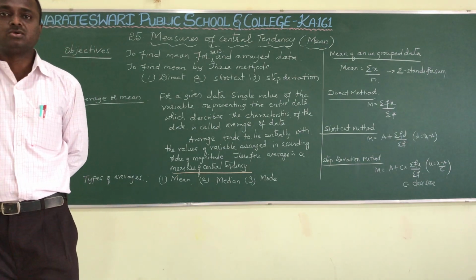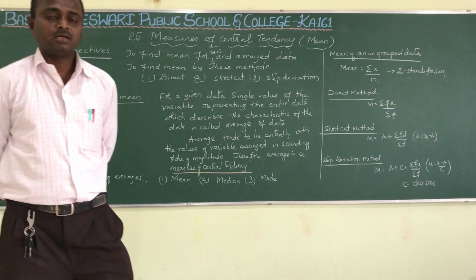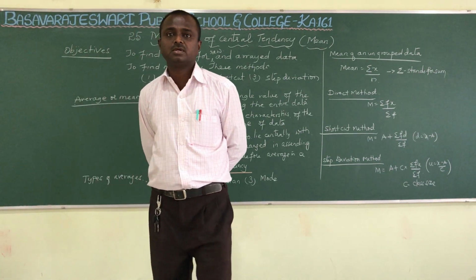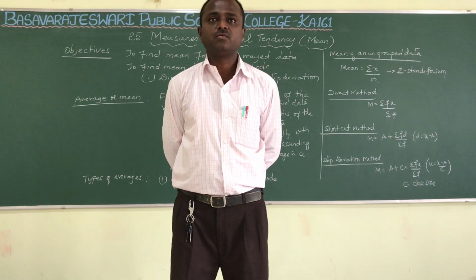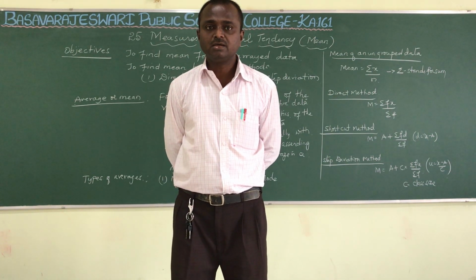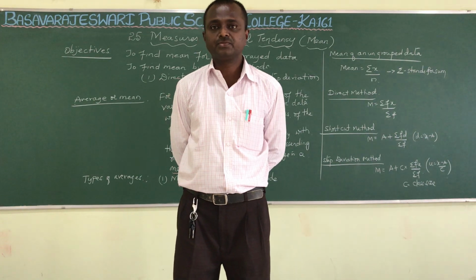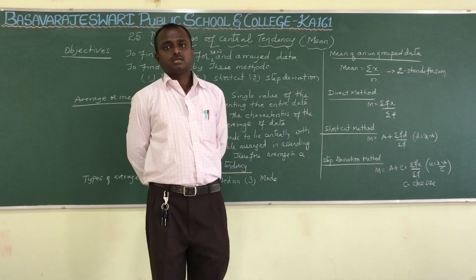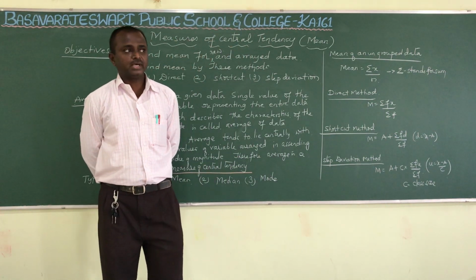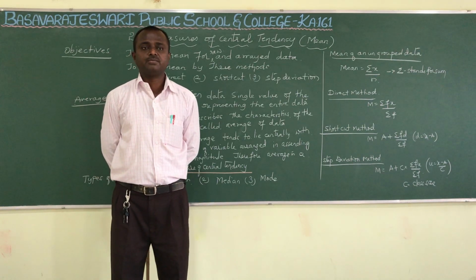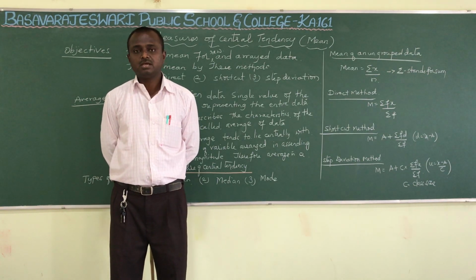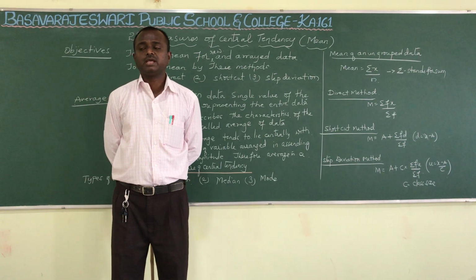Suppose we want to compare the wage distribution of workers in two factories. How can we compare on individual basis? If you compare the wages individually, we cannot come to any conclusion.